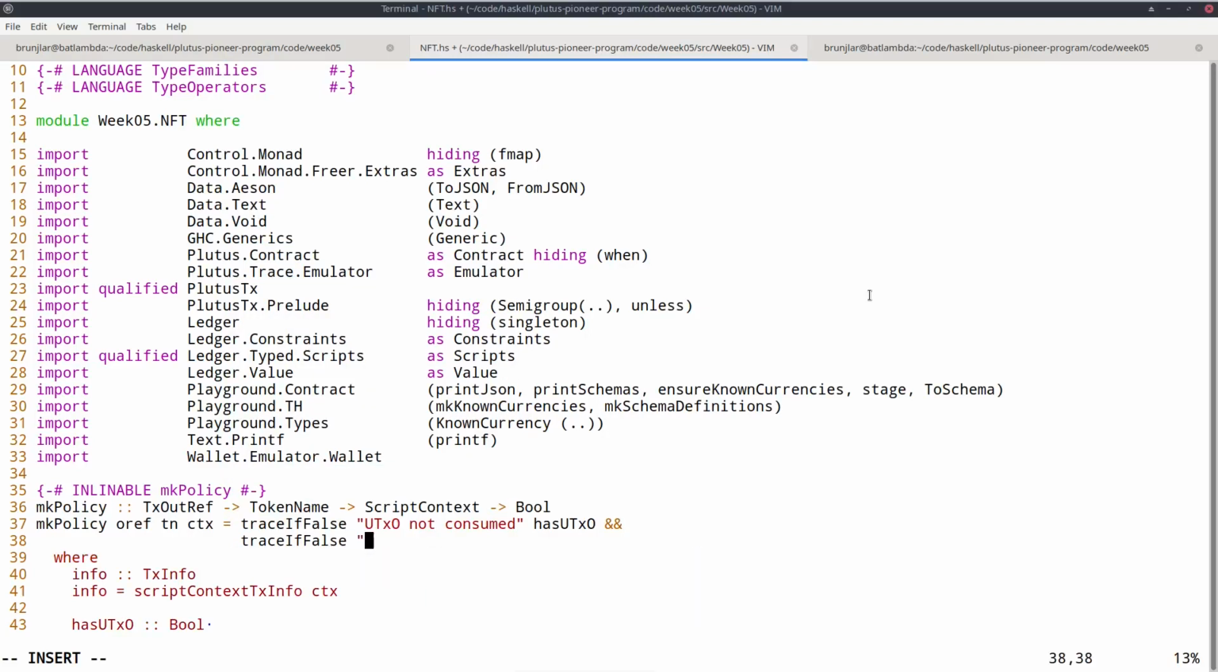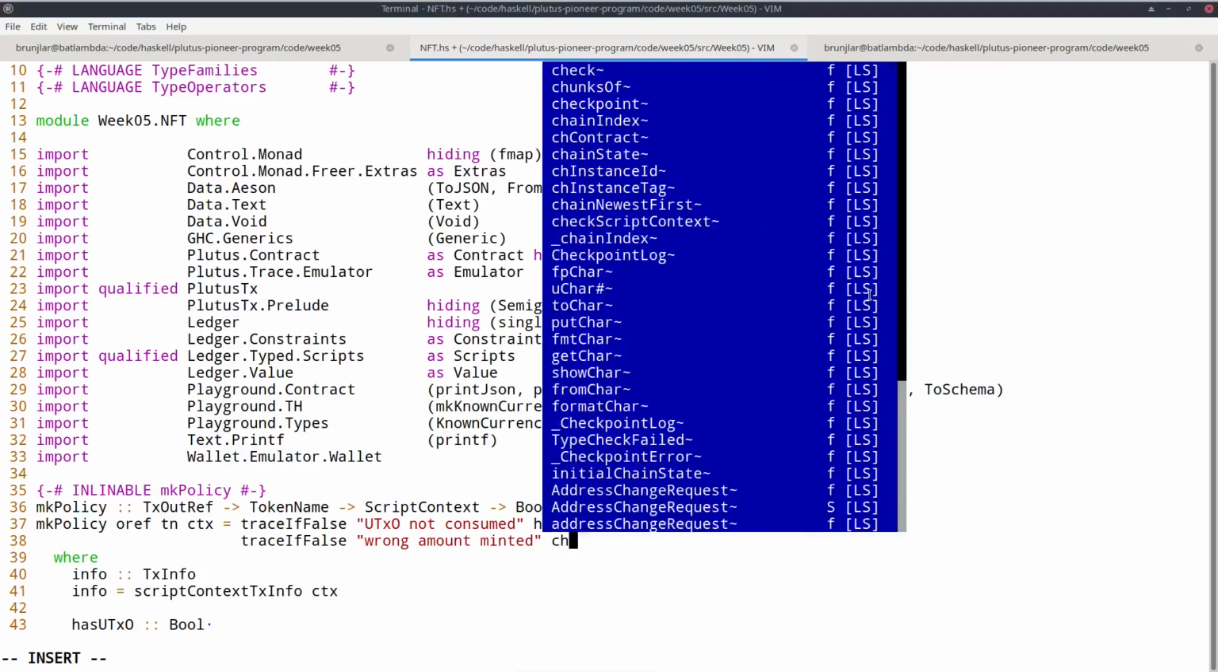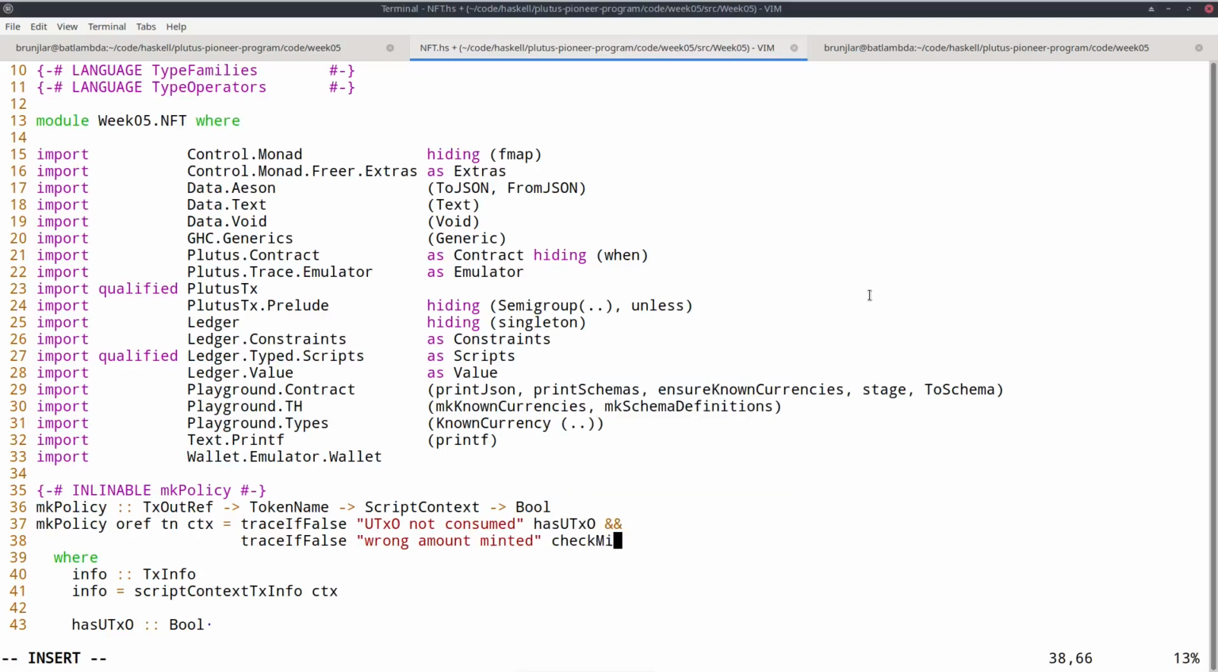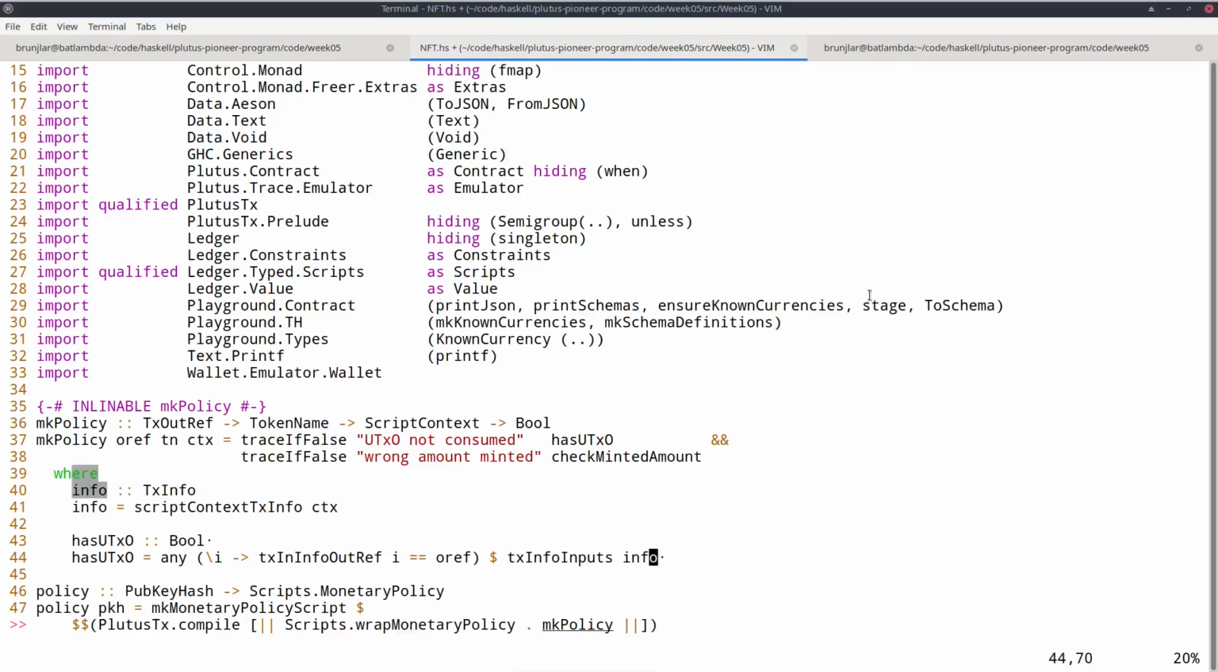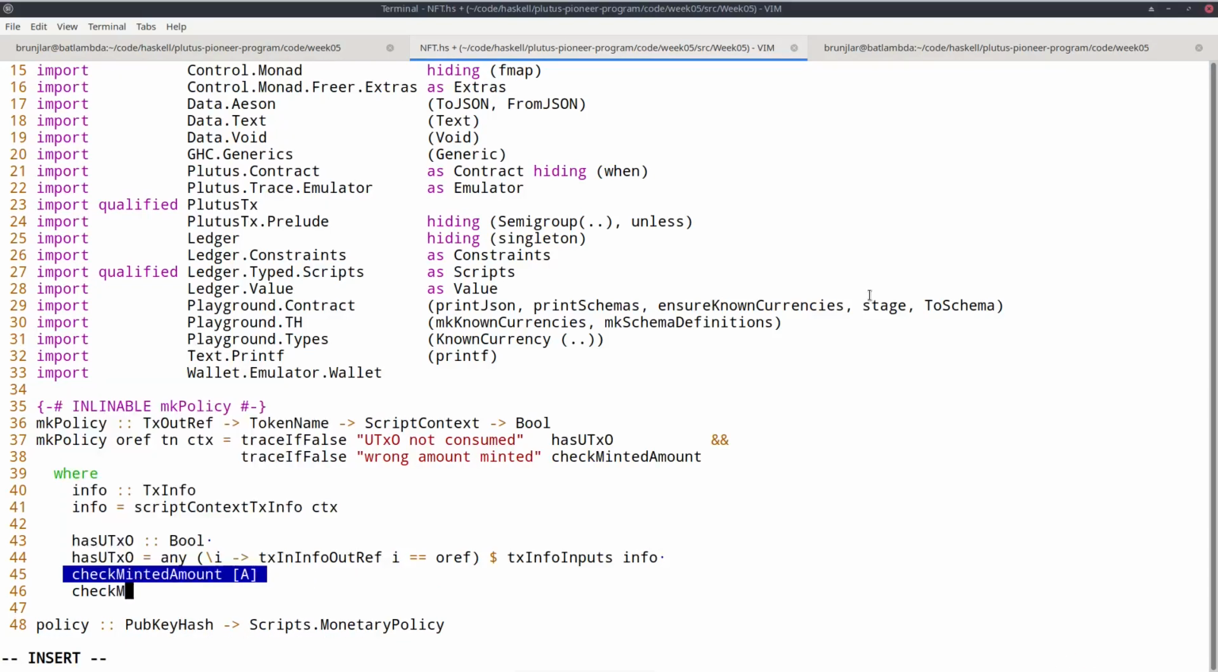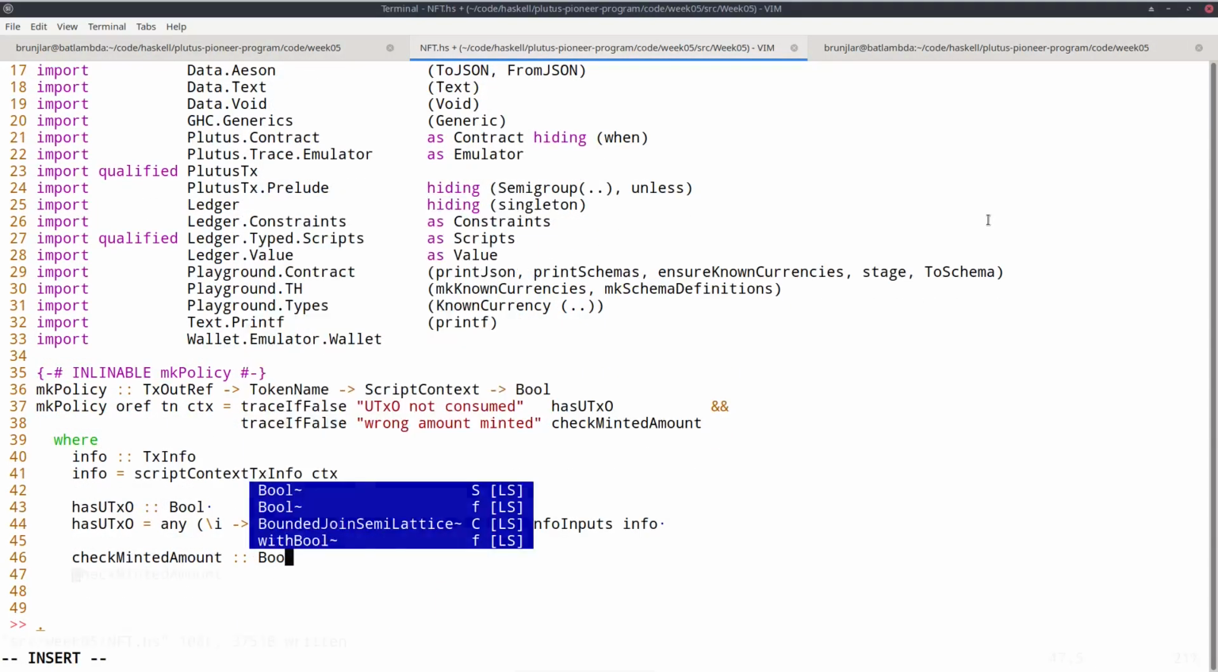So let's pick an error message in case this is not satisfied. Something like wrong amount minted, and check minted amount. Something like this. And let's define this here. Check minted amount of type Boolean.